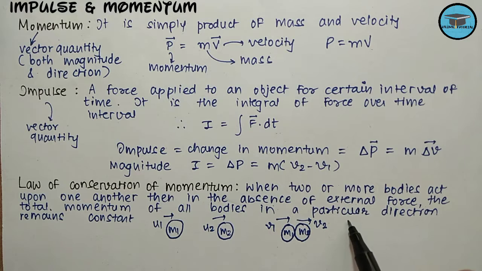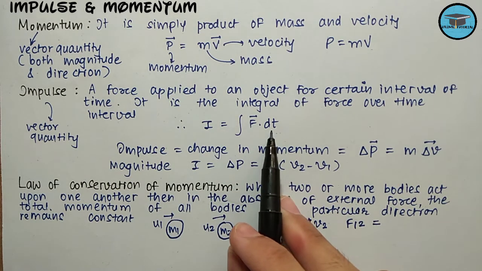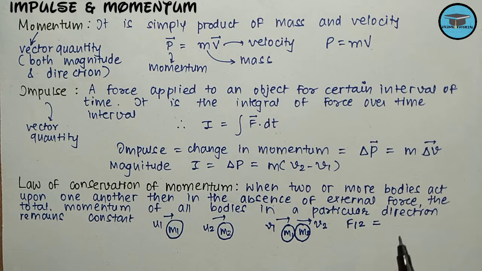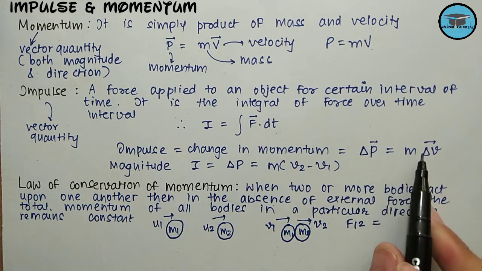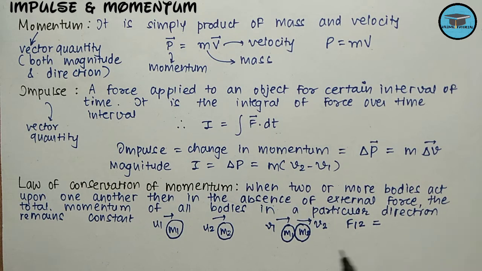So let us note down the contact force acting on body 1 due to body 2. From this equation it can be given as I divided by dt, that is impulse divided by the time interval for which the force is acting, and impulse is the change in momentum, that is m (v2 - v1). So if we consider the body having the mass m1, the force acting on body 1 due to body 2 can be given as m1 times the change in velocity, that is (v1 - u1), divided by the time interval t.